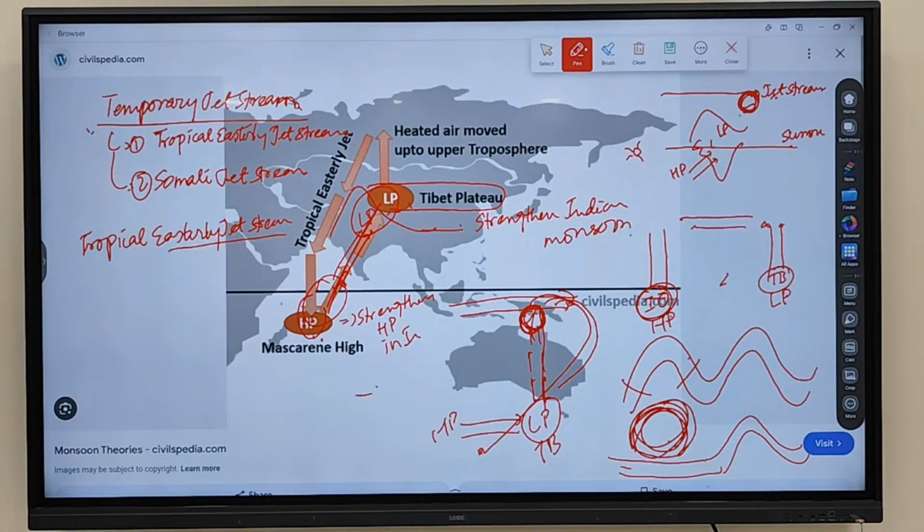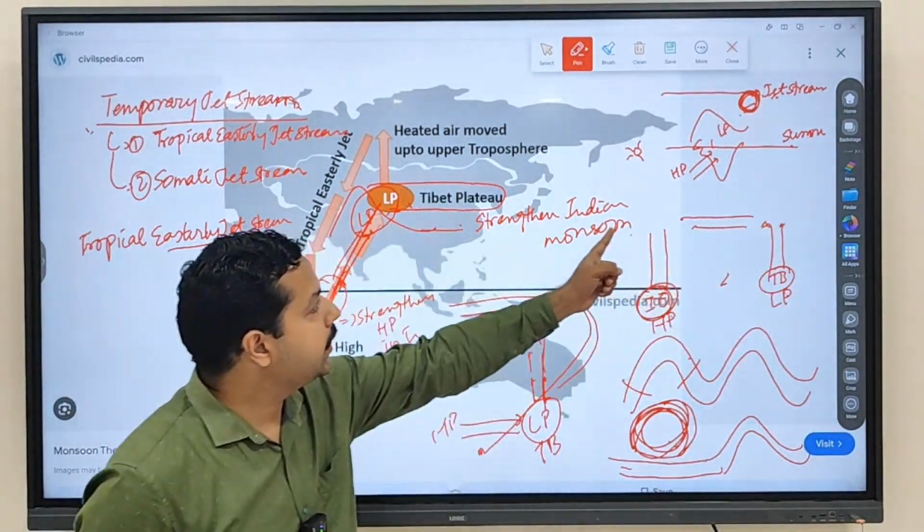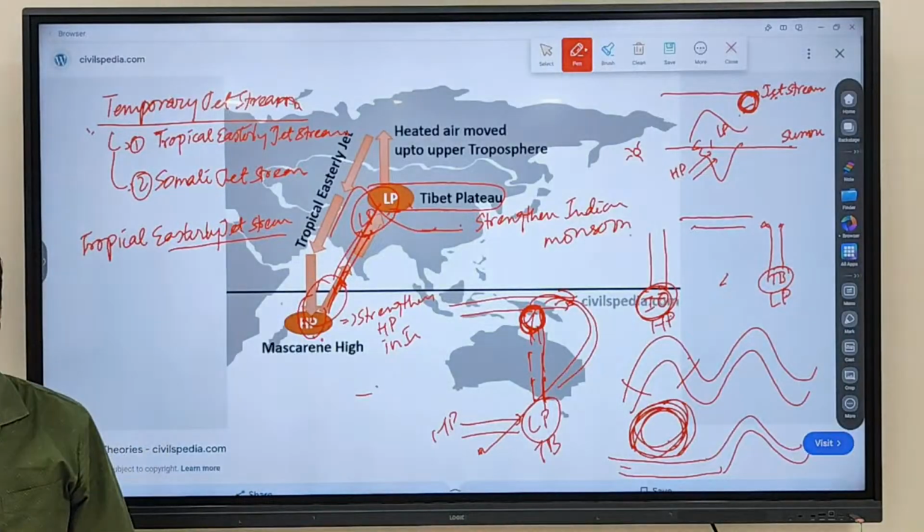Why did it strengthen the Indian monsoon? Because the wind is rising from where? Wind is rising from the Tibetan Plateau region. When it is rising from the Tibetan Plateau, where is it subsiding? Wind is rising from the Tibetan Plateau, moving like this and subsiding in the Indian Ocean region.